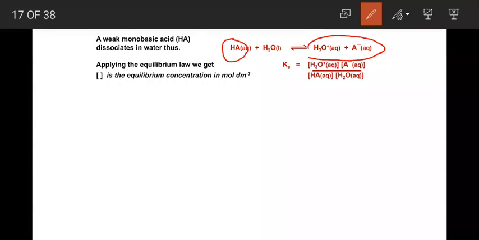The equilibrium constant Kc is equal to what? The concentration of the products over the concentration of the reactants. Here, the concentration of the products is the concentration of H3O+ and A-, divided by the concentration of the weak acid as well as the concentration of water, right?